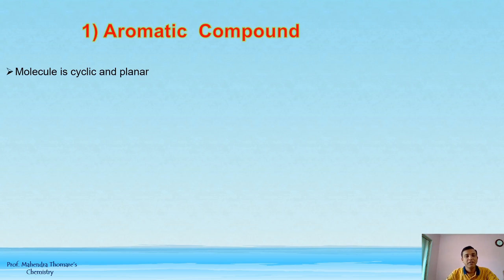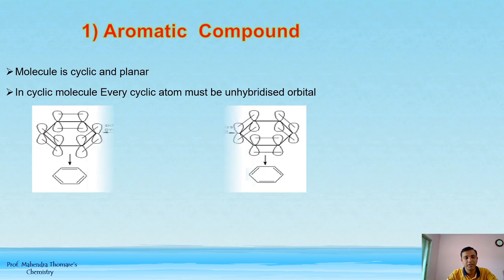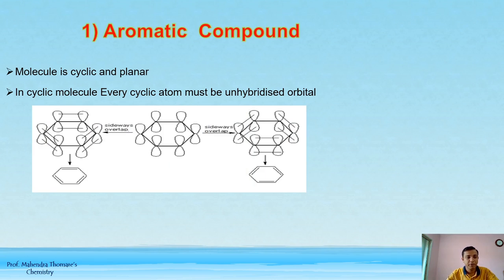So which are the conditions for an aromatic compound? The first criterion is that the molecule is cyclic and planar. In a cyclic molecule, every cyclic atom must have an unhybridized orbital. साइक्लिक मॉलिक्यूल में सब एटम कैसे होने चाहिए? अनहाइब्रिडाइज्ड ऑर्बिटल्स. So here is the example I have given.